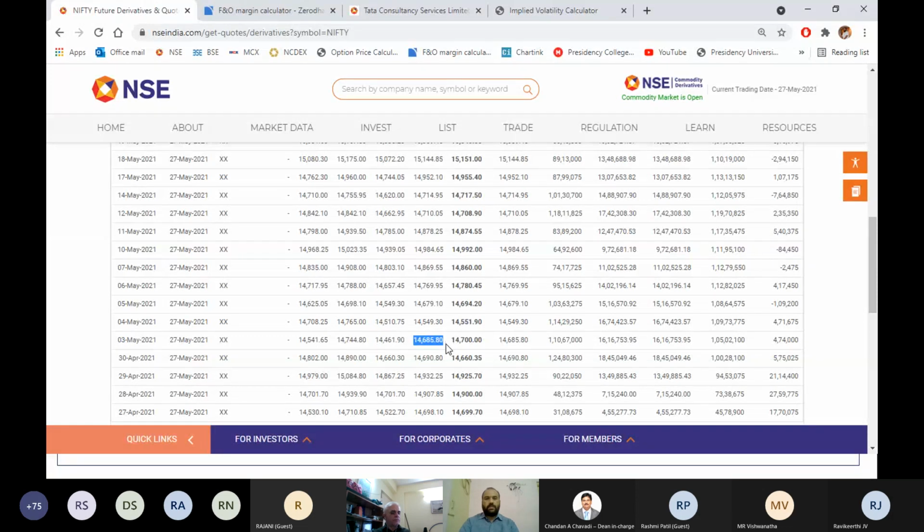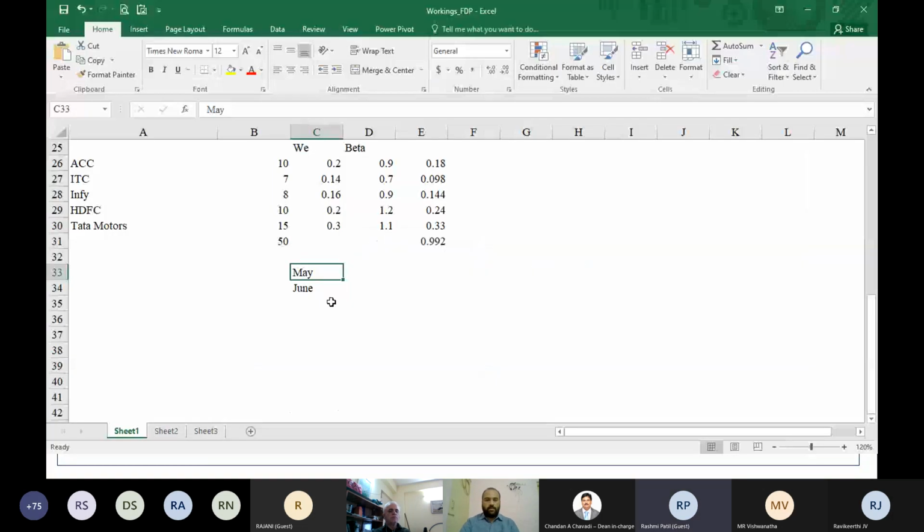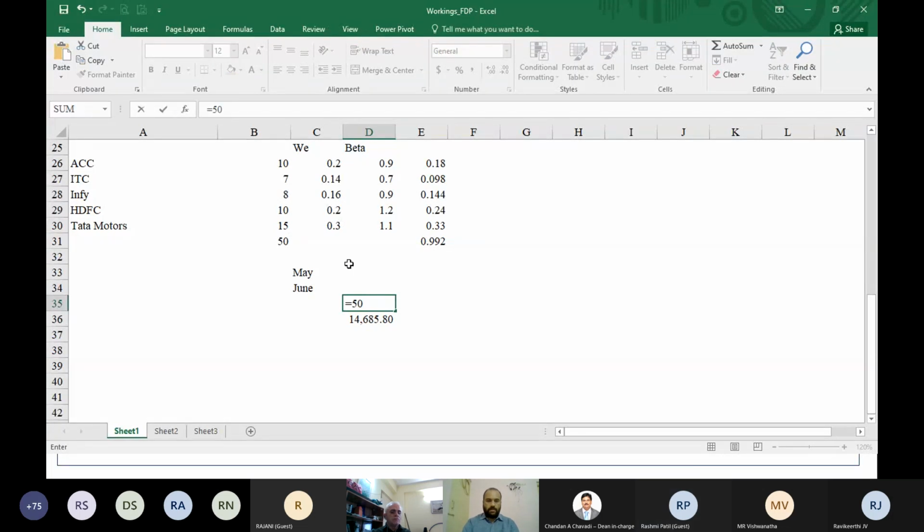You can decide whether you want to use the opening price for hedging or the closing price. Normally, we are not going to use high or low, either opening or closing. 99% of researchers will be using the closing price. So take this closing price, 14,000 something, whatever we got. This is your closing price. You can use this price and start hedging your portfolio. Your portfolio is 50 lakhs.